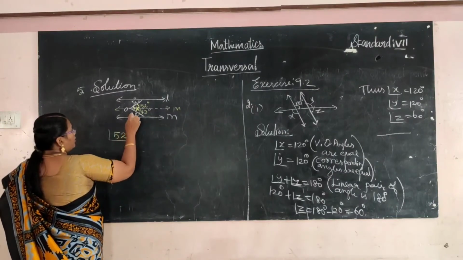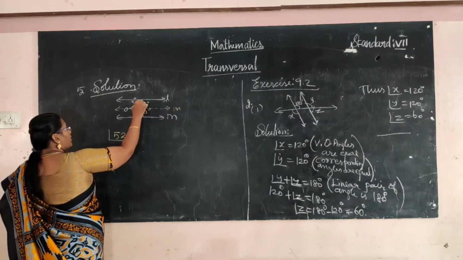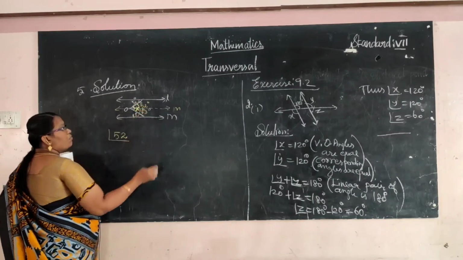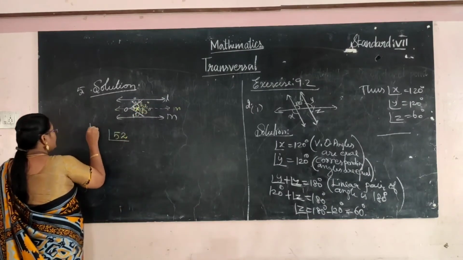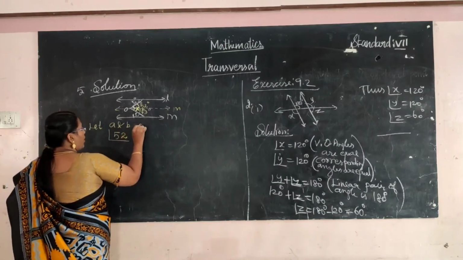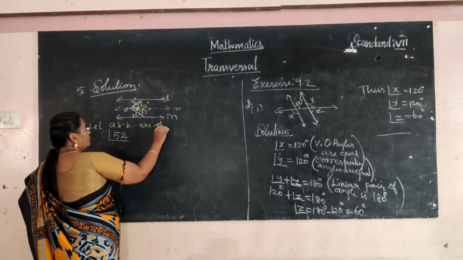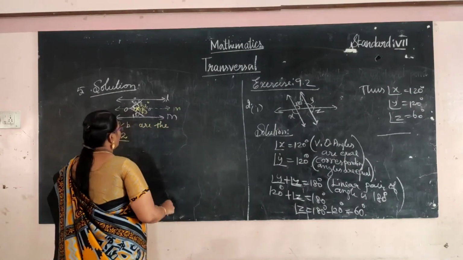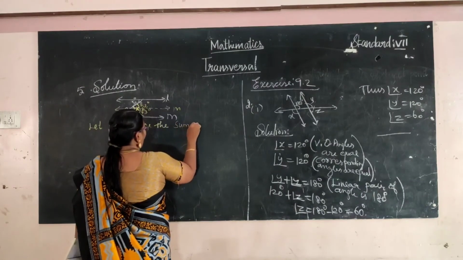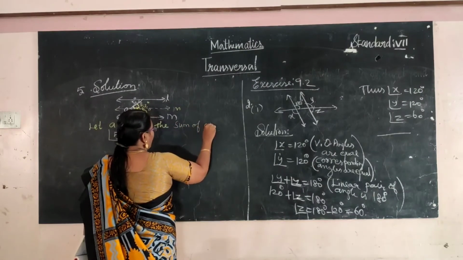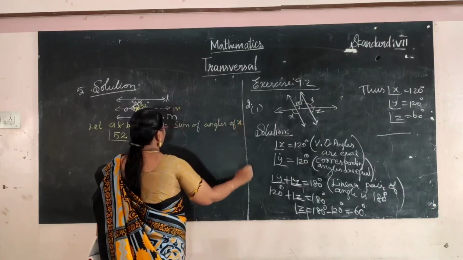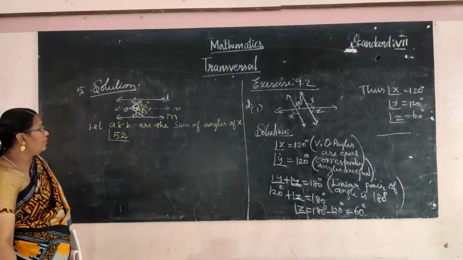In this angle we consider BA, in this angle consider BB. Let A and B be the angles of X. Sum of angles of X.